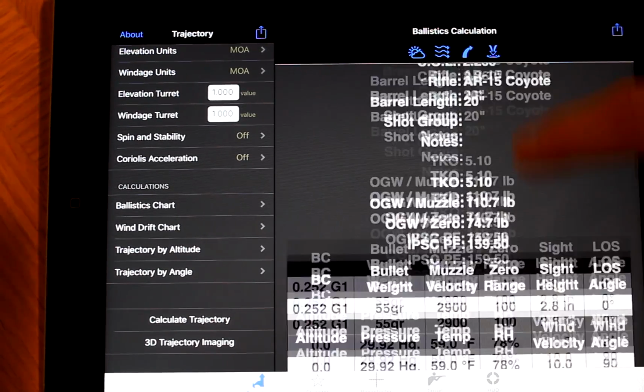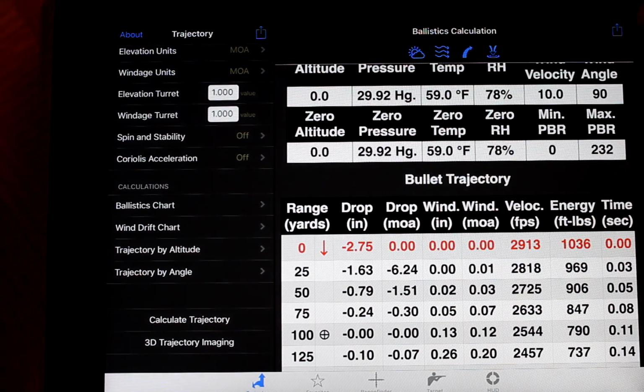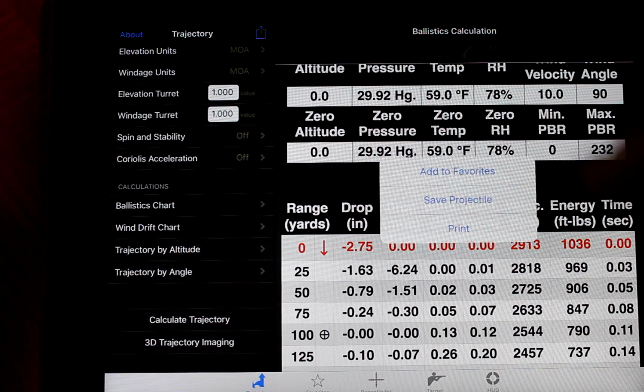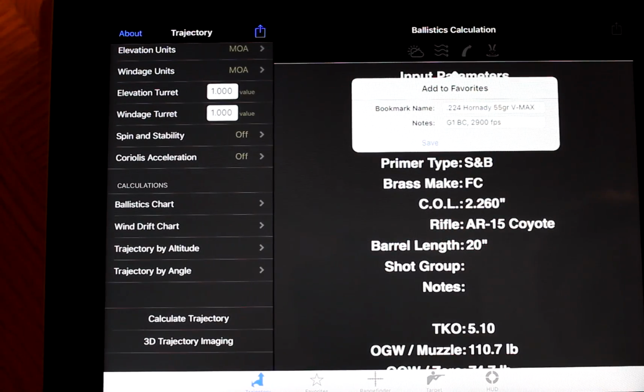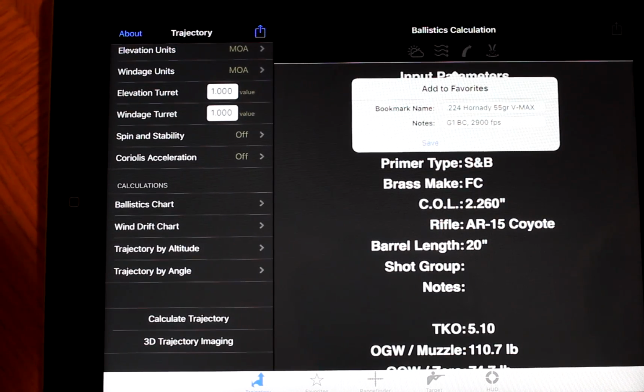So once you have your report, what you want to do is hit that arrow. You want to add it to your favorites so you can use it again. Once you add it to your favorites, you're going to see that it automatically populates the bookmark name and notes. This is going to be fine for today. I usually change it up a little bit.